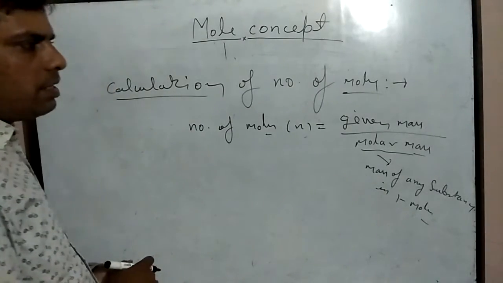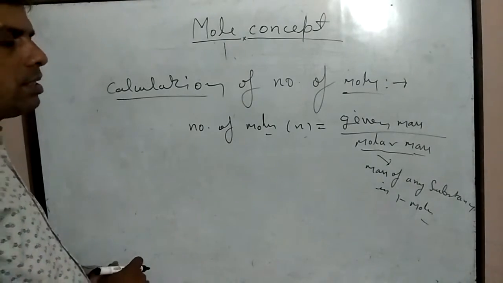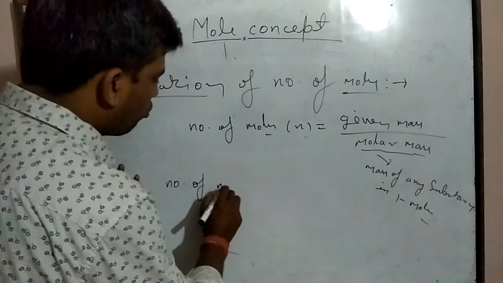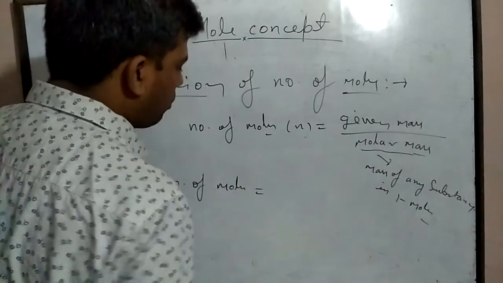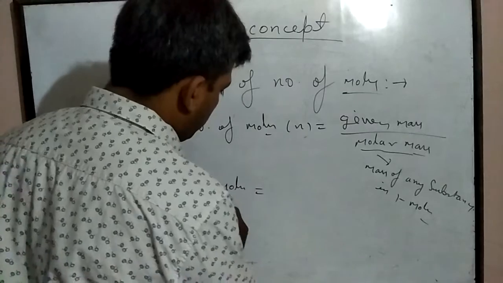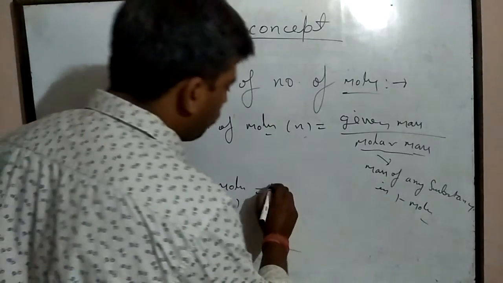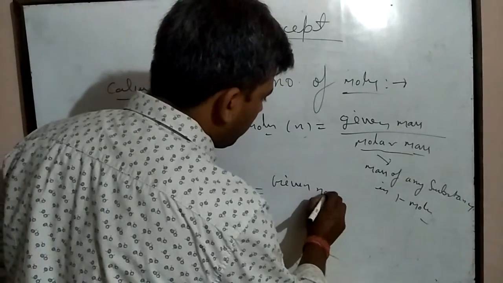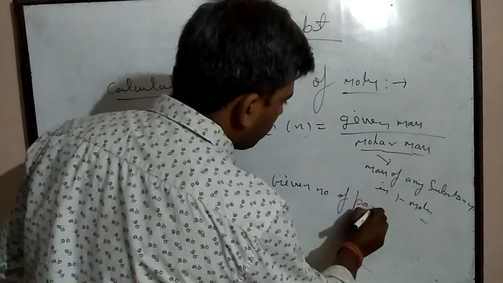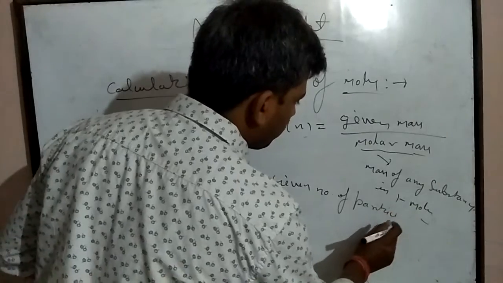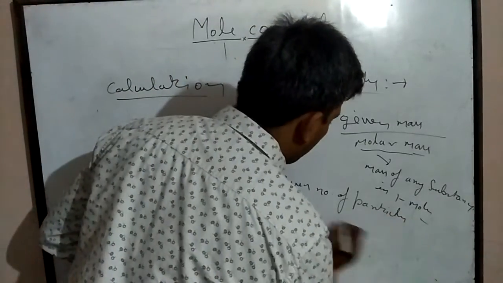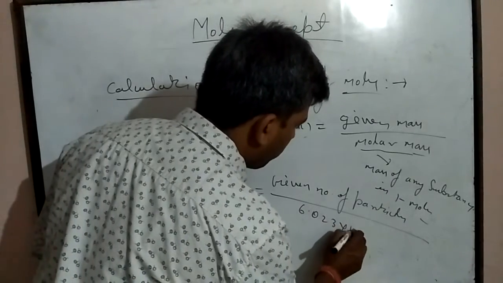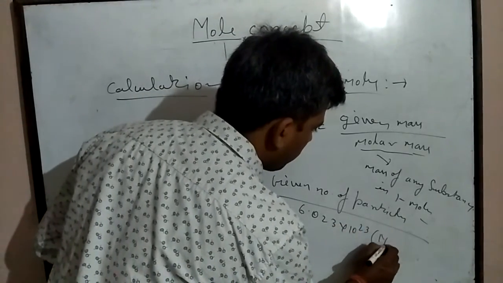If the number of particles of any chemical substance is given, then the number of moles, small n, is equal to given number of particles upon Avogadro number, 6.023 into 10 to the power 23.